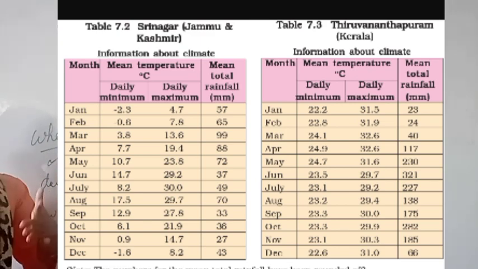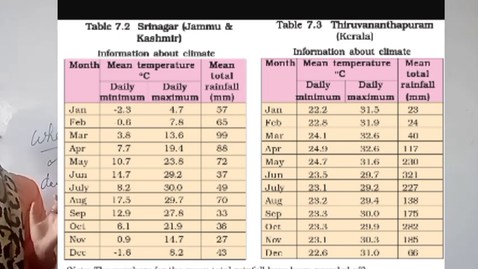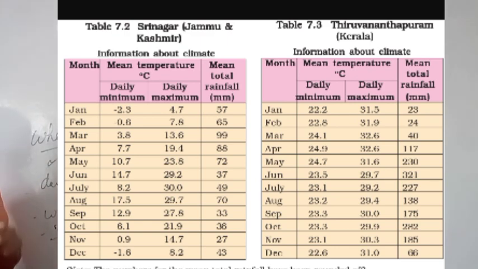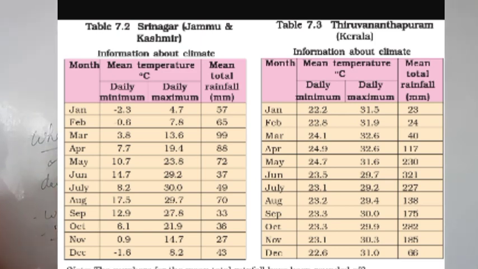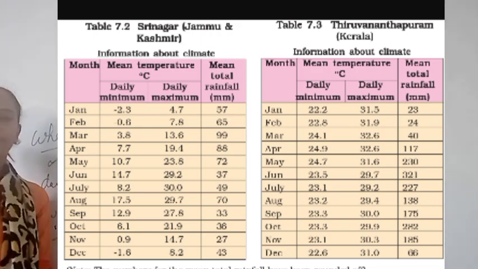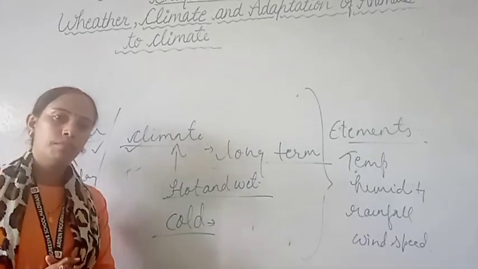Okay, the maximum temperature there is high, so it means the climate of that region is hot. But during winter, which lasts only a few months, the temperature is quite low. This region receives very little rainfall, and this is a typical desert climate. So it is hot and dry. Okay, so how will we describe the climate of a desert? That is the hot and dry climate. So in this way we can define the climate of a particular place.